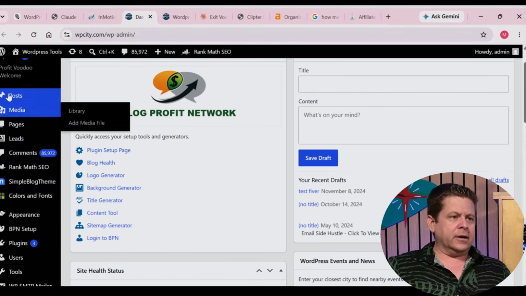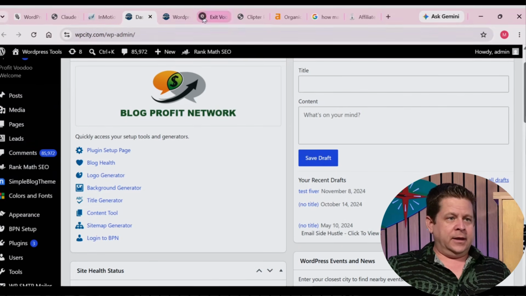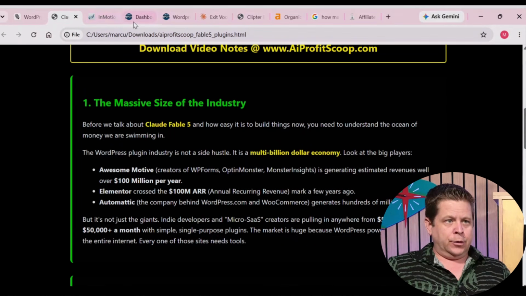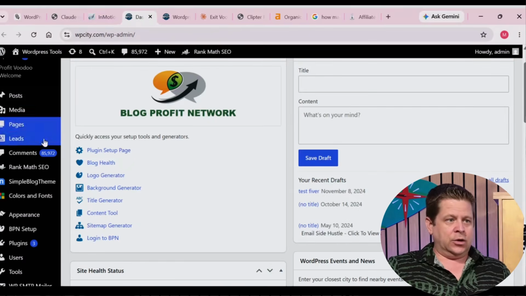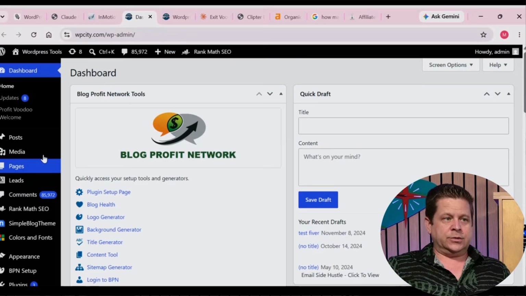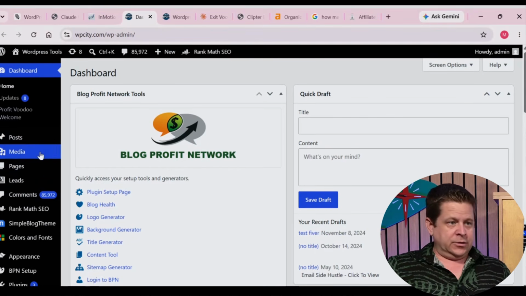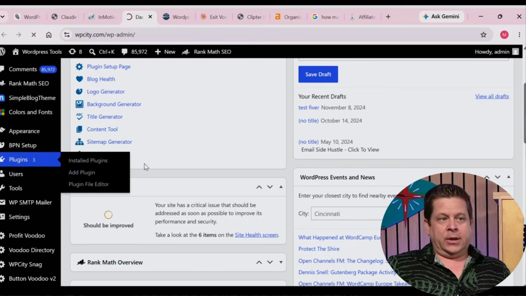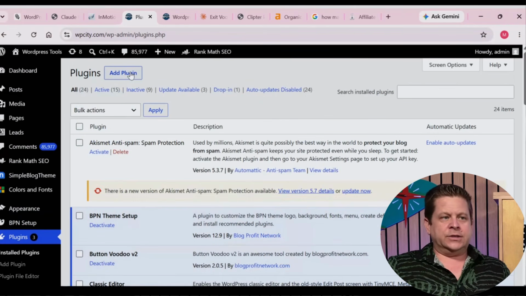We can see over here what happened with the one we created with Claude Fable: I actually went through and had it create its own sidebar. So if we go in here and install it, we're just going to go to Plugins over here, right, like this. And a plugin is just a zip file. That's all it is. That's how a WordPress plugin works. You can also do mods to other code and things like that.